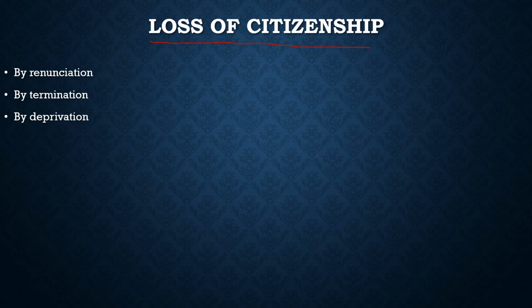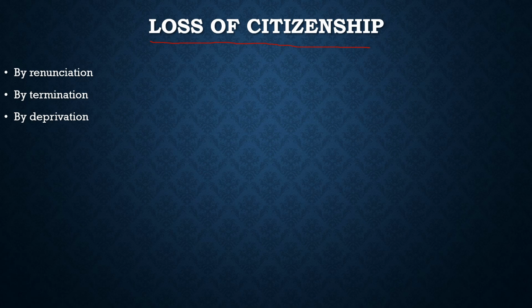So this is about the loss of citizenship by renunciation. Then another way to lose the citizenship is by termination. When an Indian citizen voluntarily, consciously, knowingly, and without stress or undue influence or compulsion acquires the citizenship of another country, her Indian citizenship automatically terminates. For example, if an Indian acquires the citizenship of any other country, his citizenship of India automatically terminates. So this is another way any person can lose his citizenship under the Indian Citizenship Act of 1955.